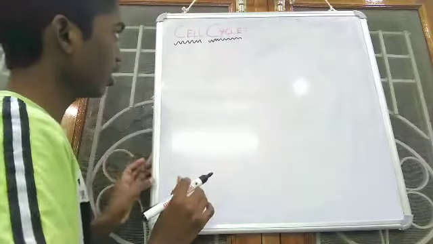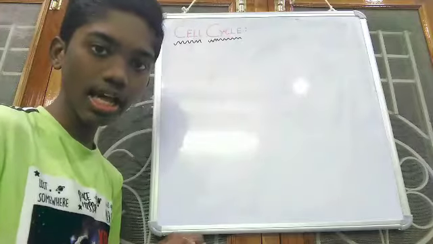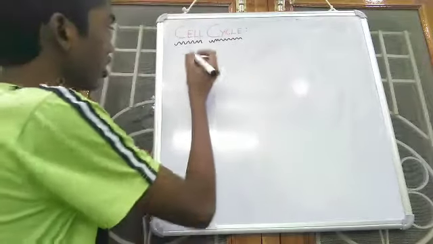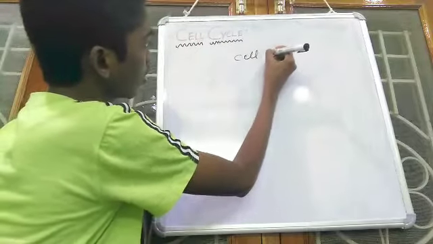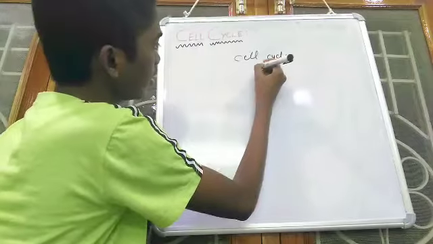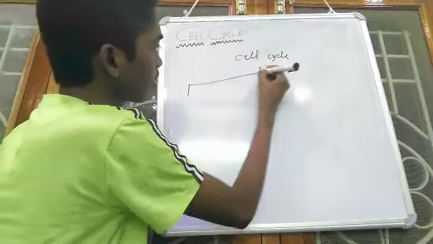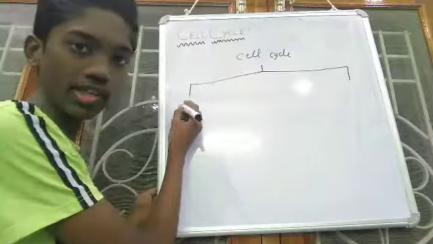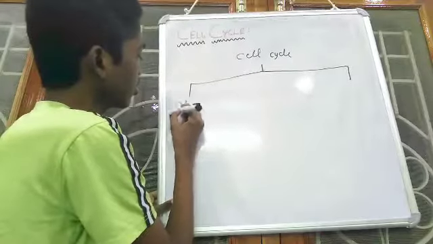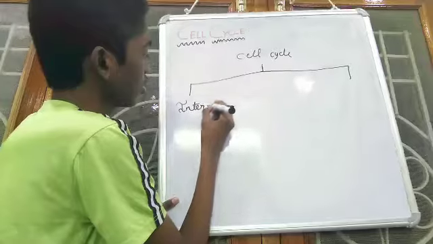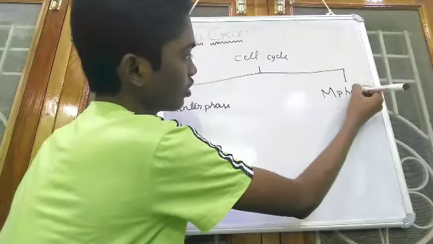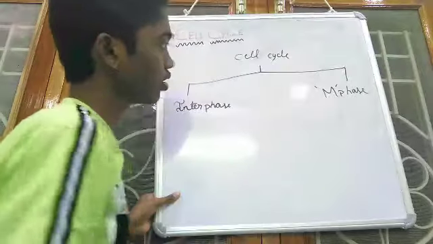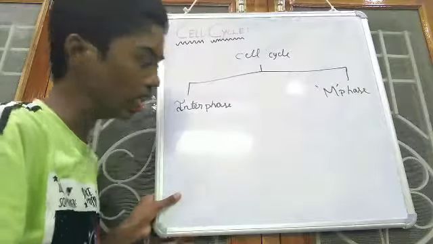So first, the cell cycle. Basically the cell cycle has two phases. The first phase is called interphase, and the second phase is called M phase. So these are the two phases of this cell cycle.